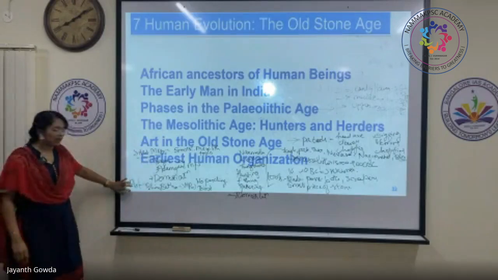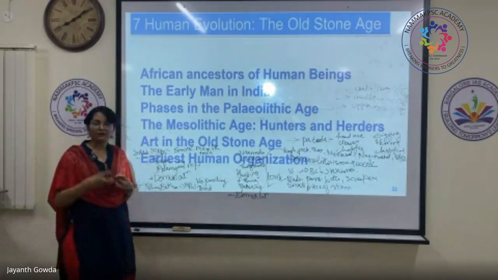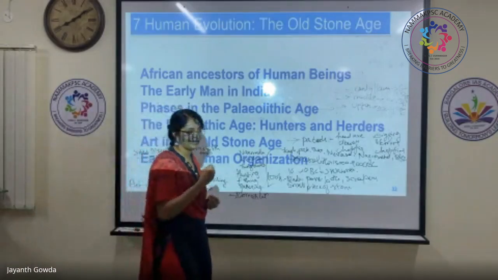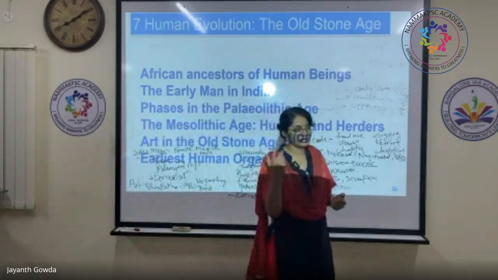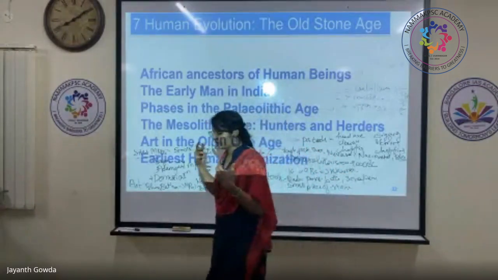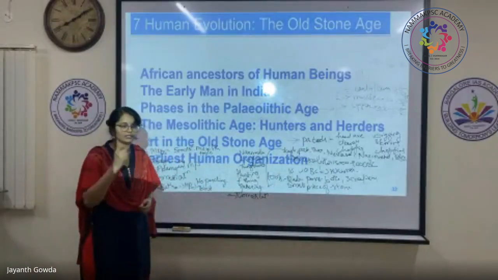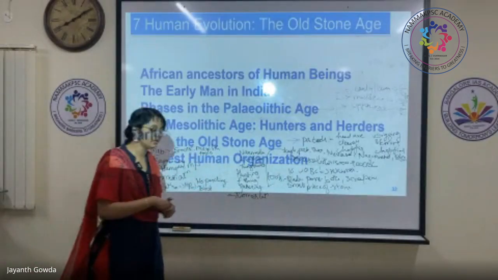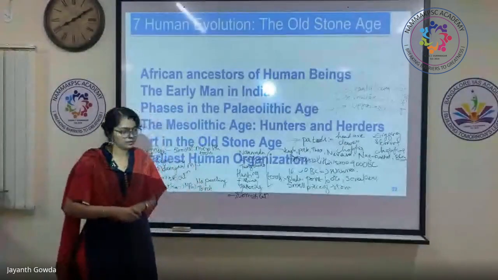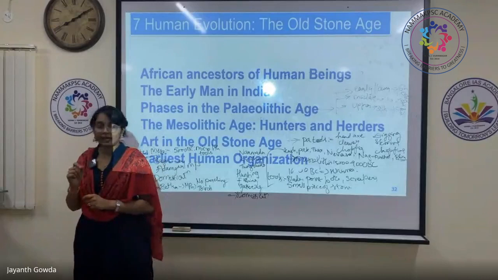Then coming to art. How was the primitive art, and why did these people have this motto of painting? Some say art is for the sake of art. Some say there are different reasons. If you think logically, these people were basically hunters, and the basic reason was that they had to dominate over the animal spirits.